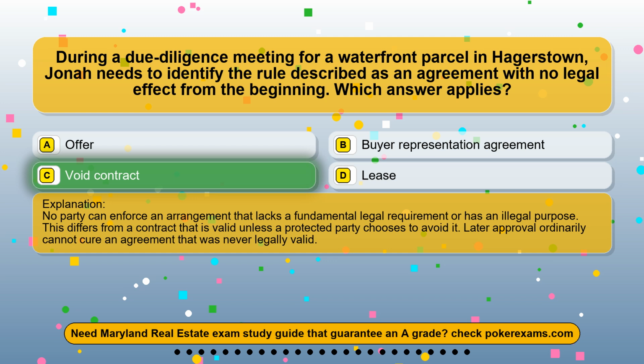No party can enforce an arrangement that lacks a fundamental legal requirement or has an illegal purpose. This differs from a contract that is valid unless a protected party chooses to avoid it. Later approval ordinarily cannot cure an agreement that was never legally valid.